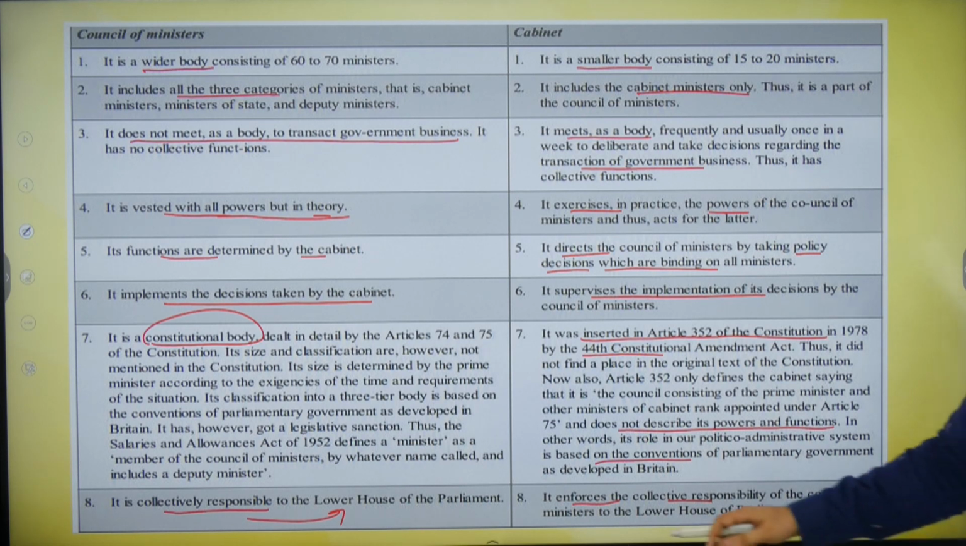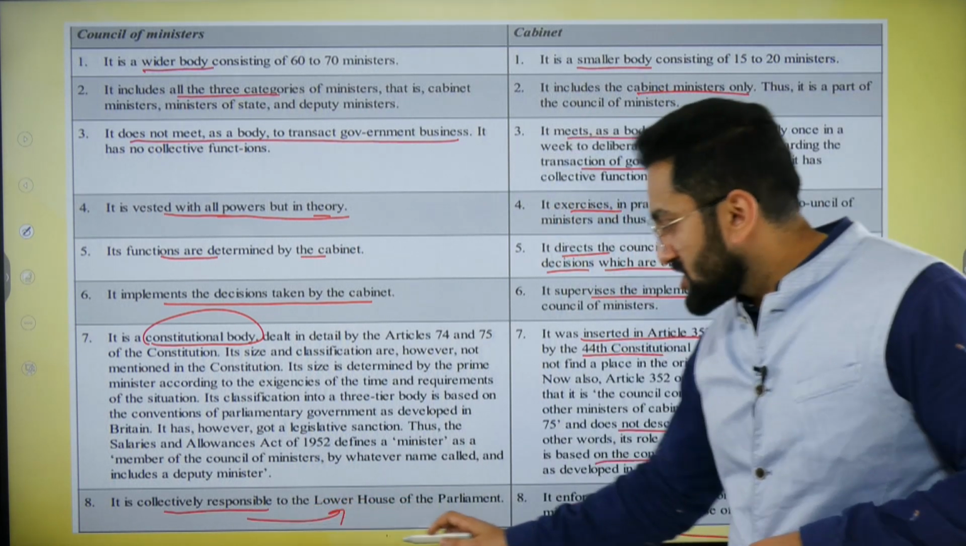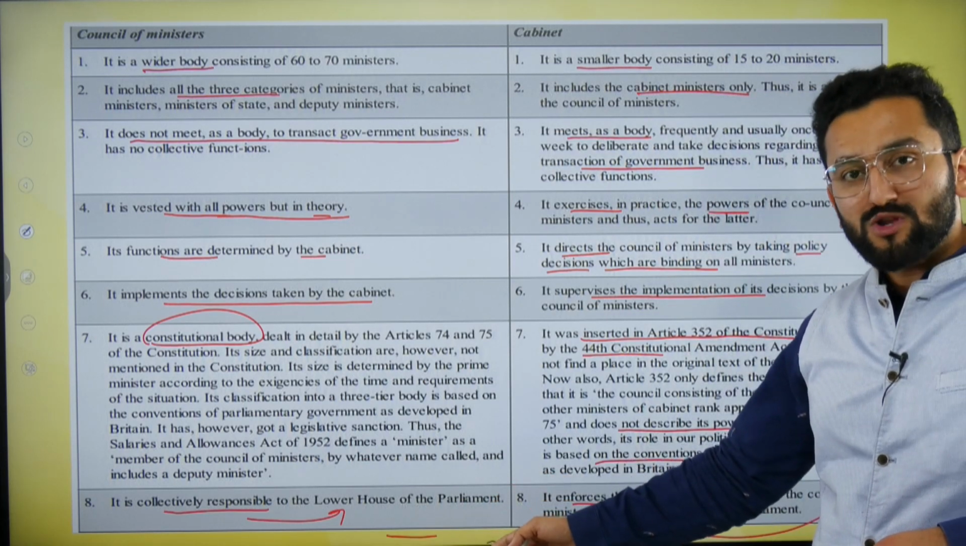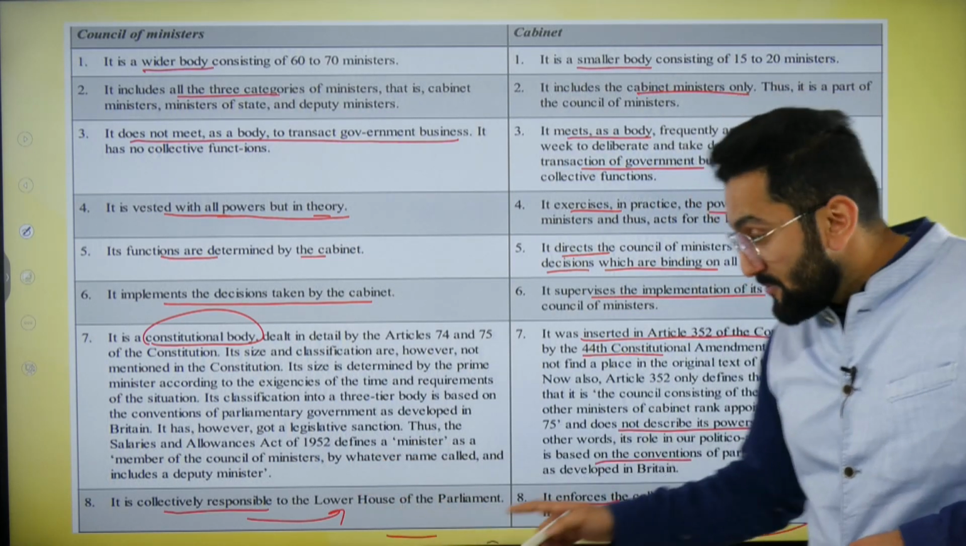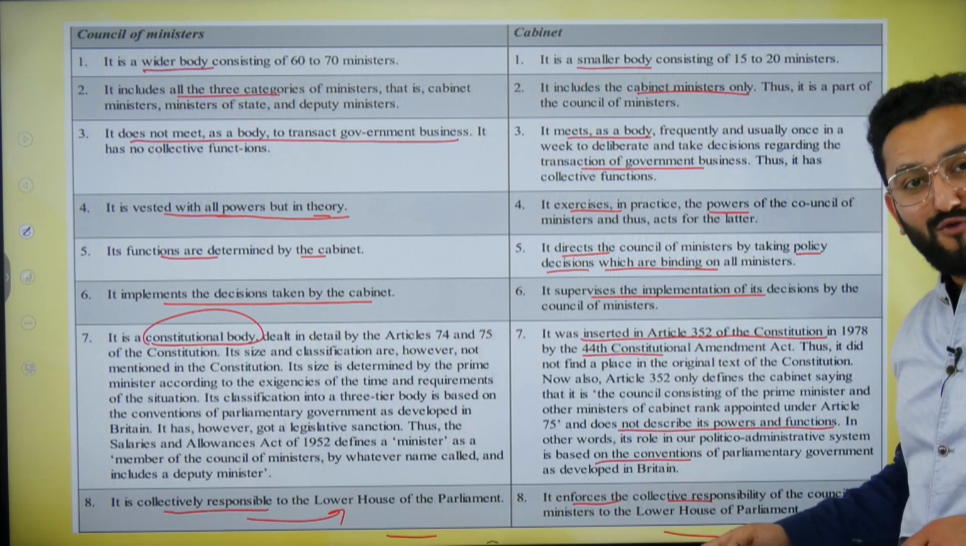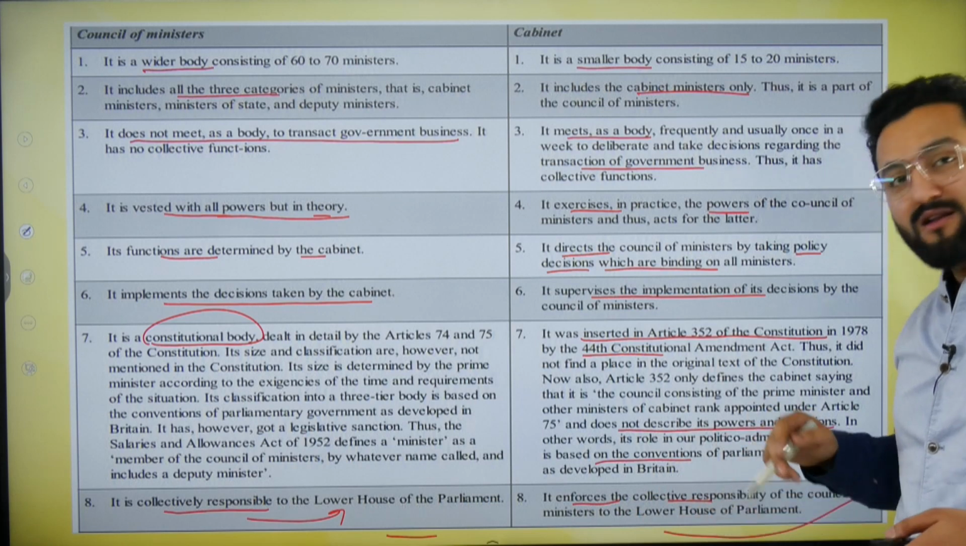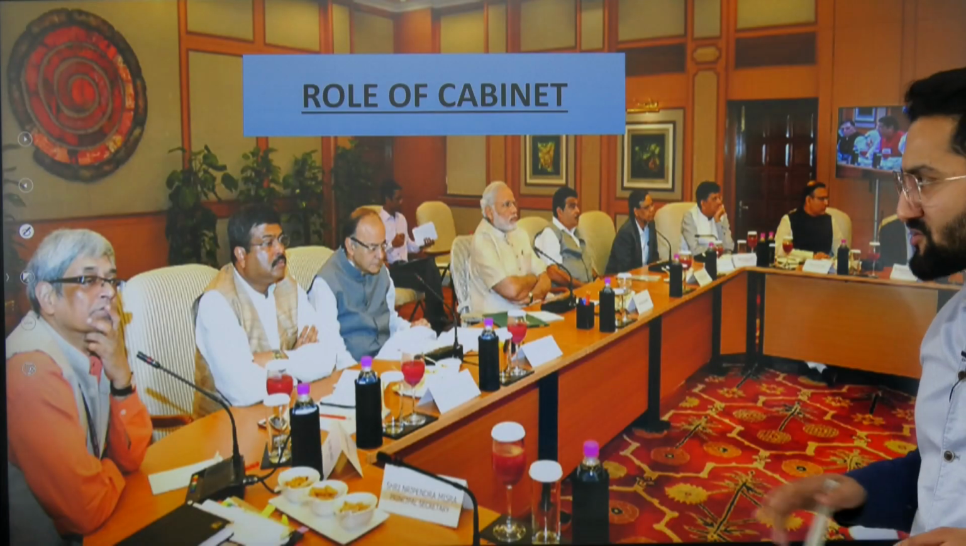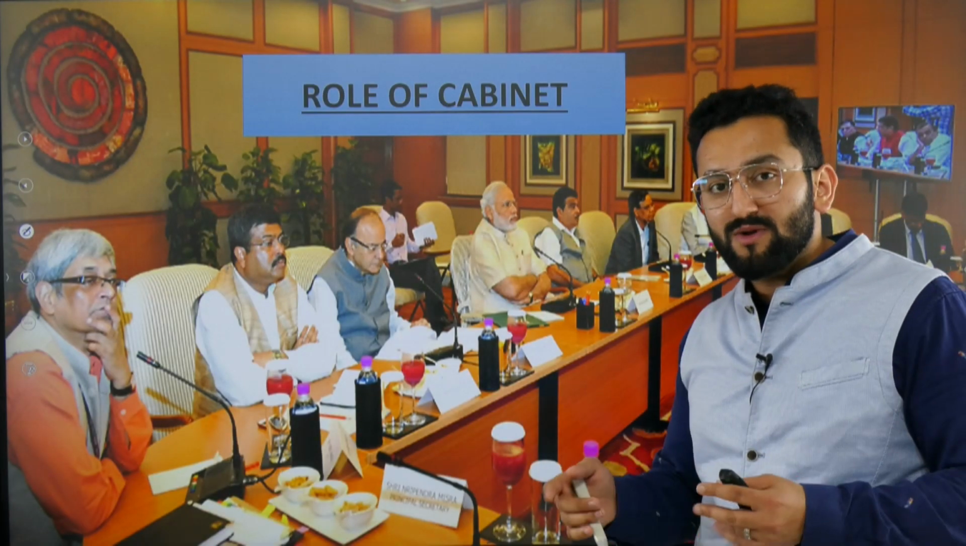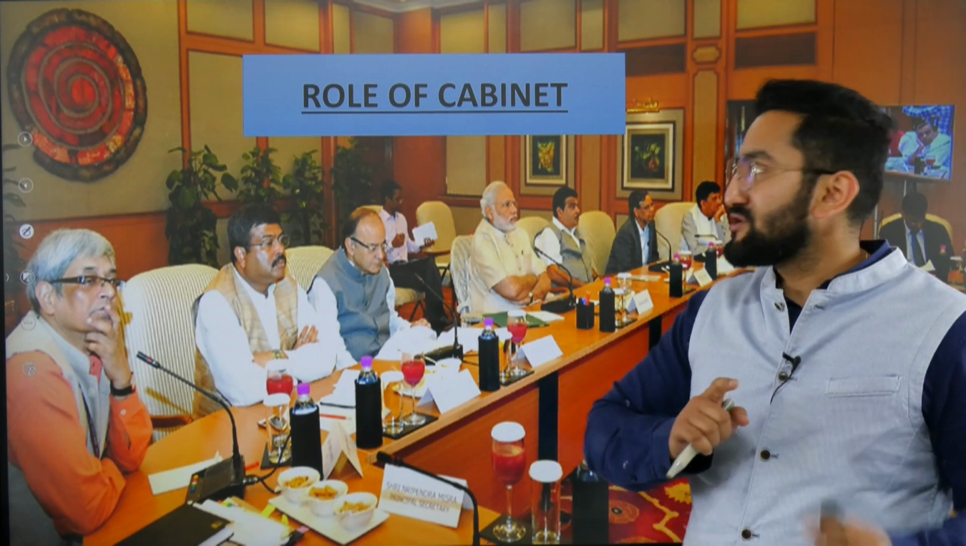Okay, it enforces the collective responsibility. It is collectively responsible to the lower house, meaning Lok Sabha. So it is collectively responsible, but who enforces it? Cabinet enforces it, because the real power to actually drive these Council of Ministers lies with this cabinet through various committees which we call cabinet committees, which we are going to talk about in the next video.